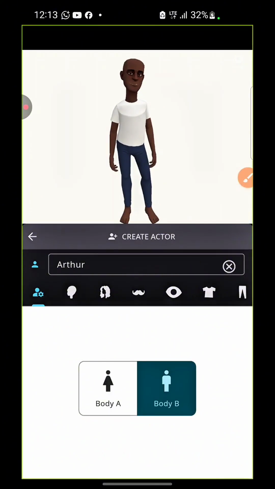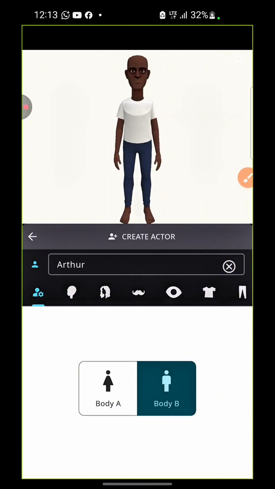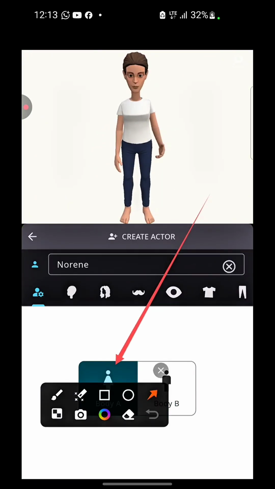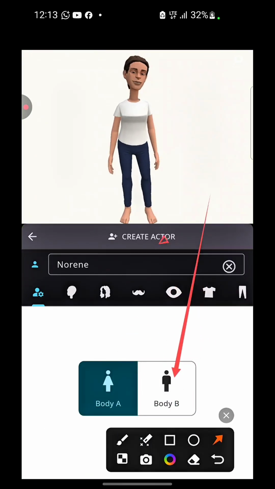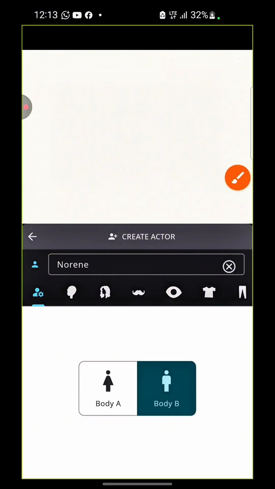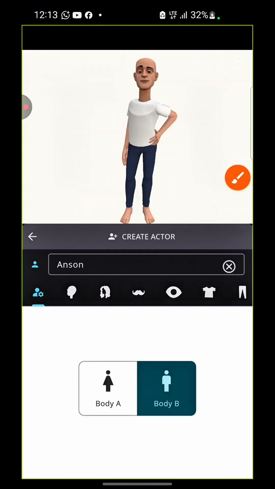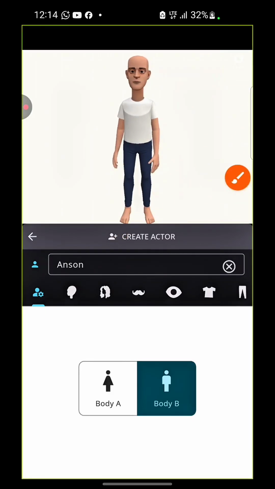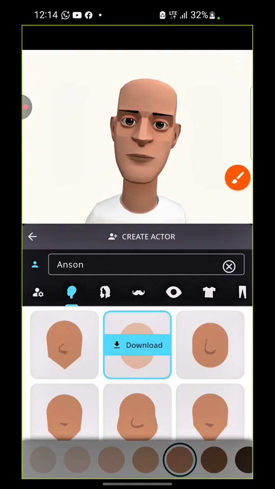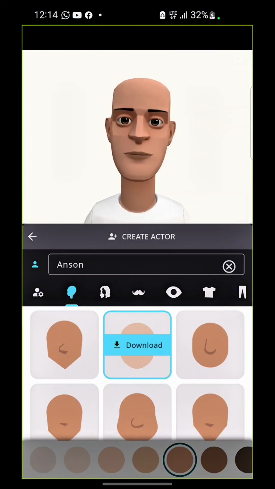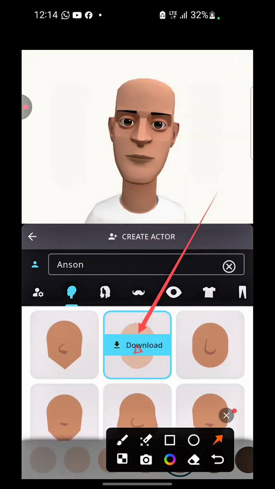Now you are choosing the kind of, okay, are you trying to create a female, which is right here? So you're picking from this place here. Are you trying to create a female or a male? You can just pick whichever one you want to create. And then after you are done with that, you click on head, the shape of his head basically. So you can just pick a shape of head. Once you pick anyone, you click on download and you download.